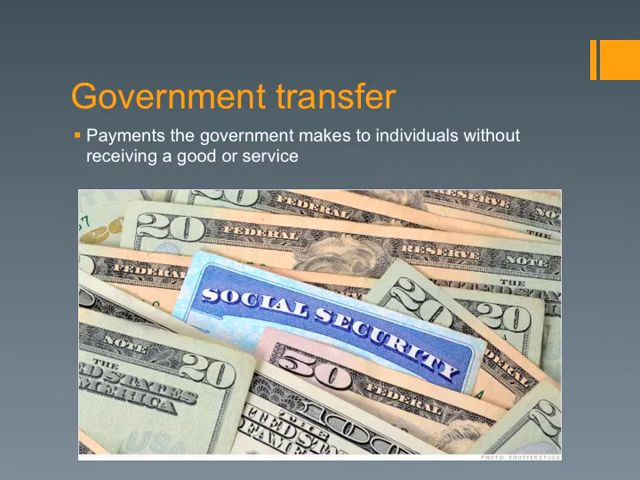A good example of that is Social Security. You don't have to do anything. When you qualify and you're older, you've already qualified because you worked previously. The government transfers, they give you a certain amount of money each month, and you don't do anything for that. You don't provide a good or service to the government in exchange for that money. Welfare programs, unemployment benefits, Medicare, Medicaid, these would be examples of government transfers.